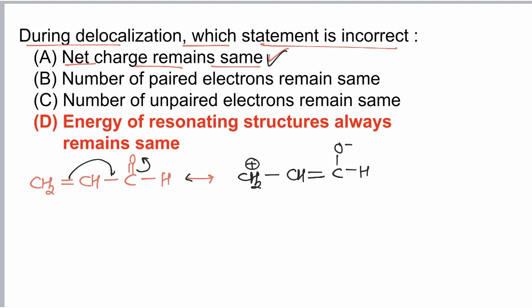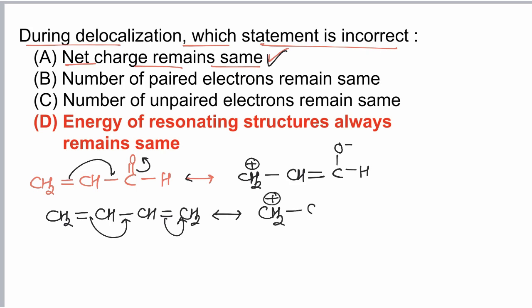In option B, the number of unpaired electrons remains the same. So during resonance, unpaired electrons must not change. For example, if we have the molecule CH2=CH-CH=CH2, its resonating structure is CH2 positive, CH=CH, CH2 negative. So this is a correct resonating structure.